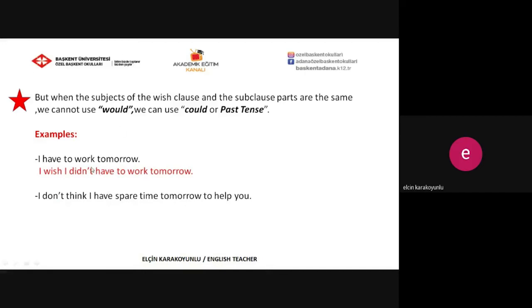When we look at the subjects, the subject of the wish clause part is I, and the subject of the subclause part is I. That's why we cannot use would for future, for tomorrow. This time we have to use could or past tense. I wish I didn't have to work tomorrow.